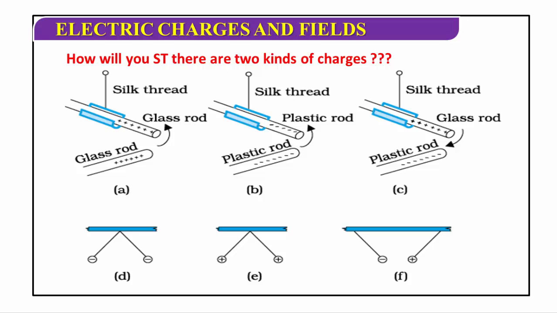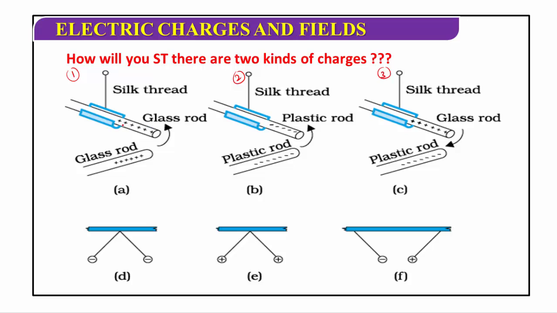Here, the first experiment. In the first experiment, we consider one silk thread and this glass rod. The glass rod is suspended through this silk thread. Here is the first case, this is the second case, and this is the third case. In the first case, we consider a positively charged glass rod suspended through the silk thread.